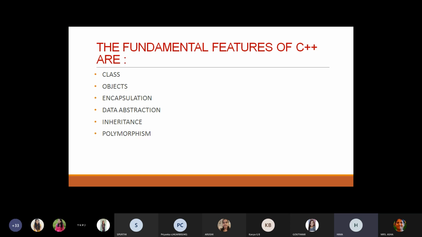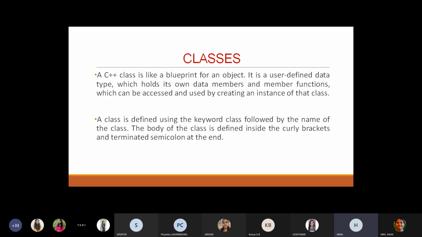The first one is the class. In C++, a class is like a blueprint for an object. It is a user-defined data type which holds its own data members and member functions, which can be accessed and used by creating an instance of the class. To make it clearer what data members and member functions are, we'll consider an example of a bike.